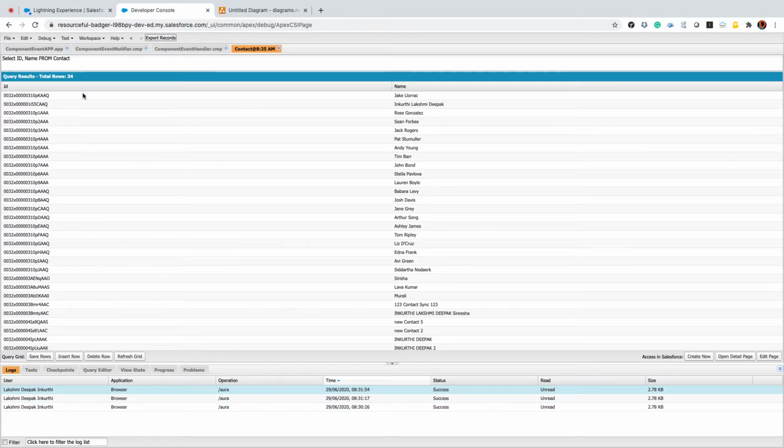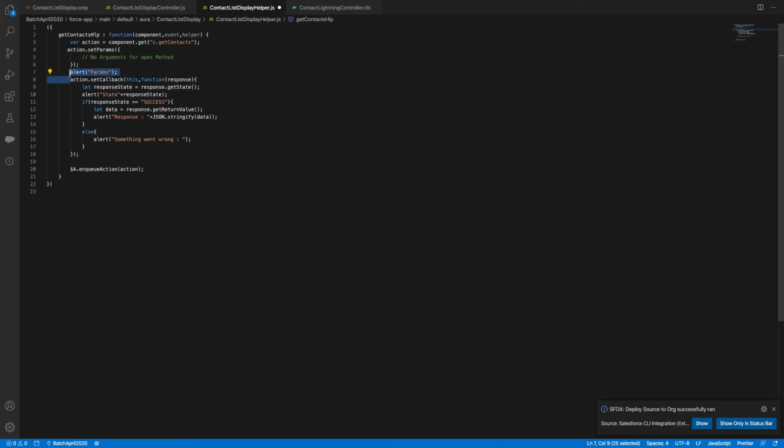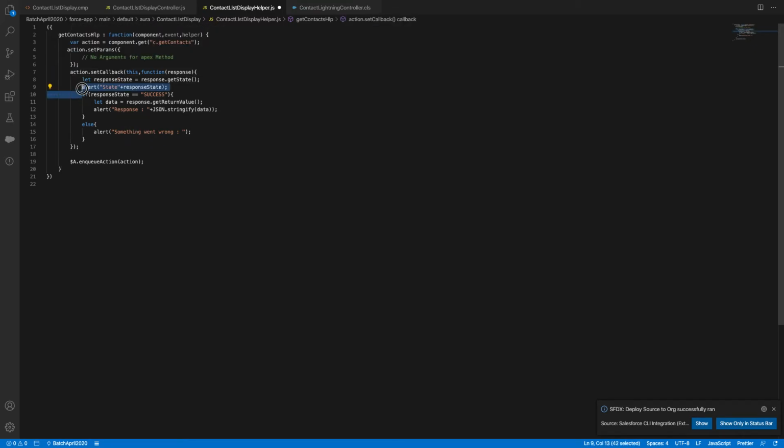State success, and we got the response data. This is how I'm stringifying, right? You can see the records, so the same data you are getting, right? Now we are getting data. So one thing is clear, that we have data now. Whenever you do a callback, if you get any data, it is always better to store it somewhere.